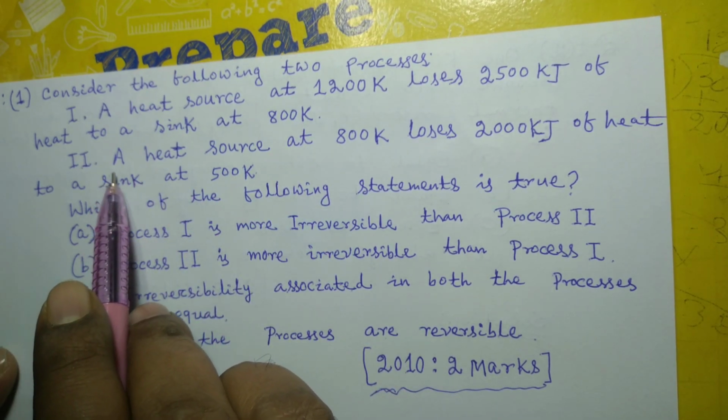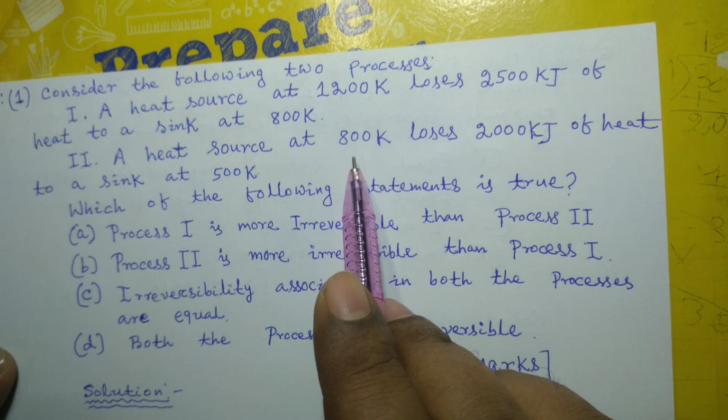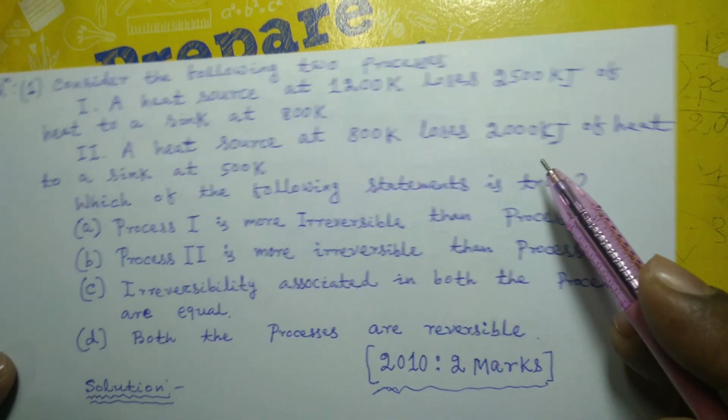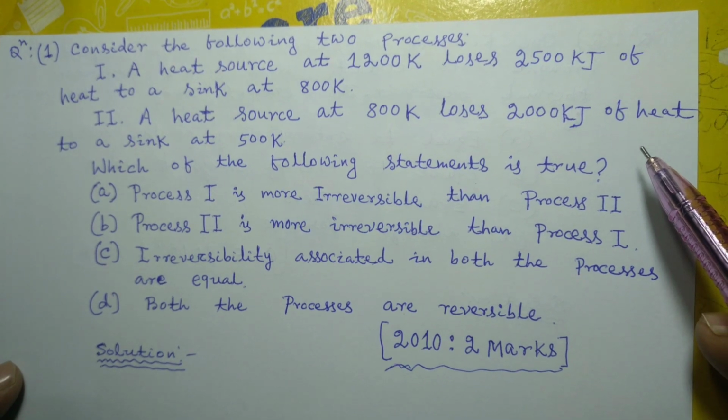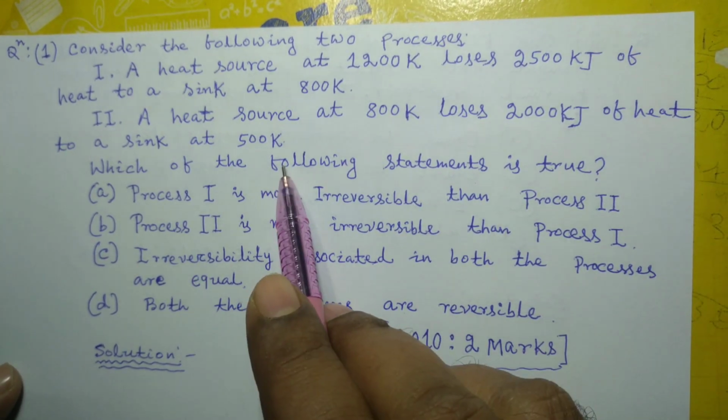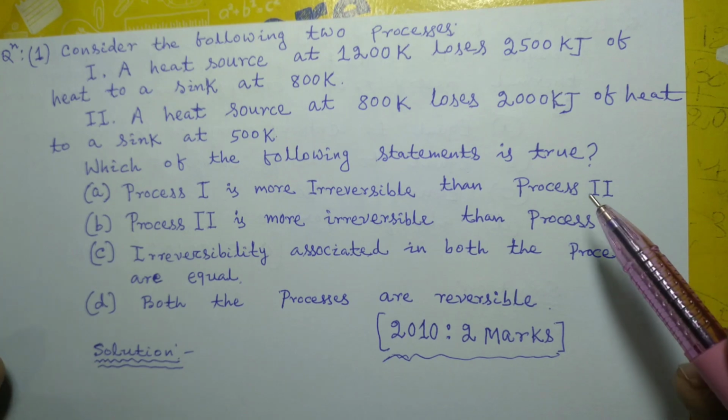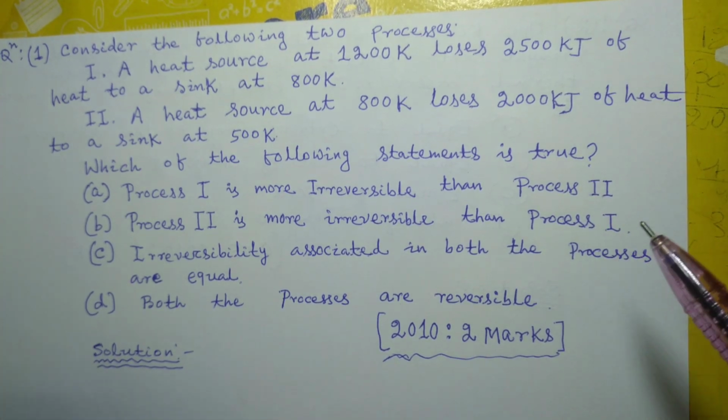And second process is a heat source at 800 Kelvin lodges 2000 kilojoule of heat to a sink at 500 Kelvin. Which of the following statements is true?